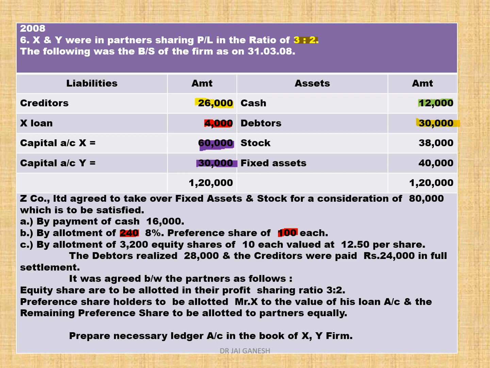Debtor transfer to debit side of realization account. Stock transfer to debit side of realization account. Fixed assets transfer to debit side of realization account. So all assets to be transferred to debit side of realization account. Z Company Limited agreed to take over fixed assets and stock for a consideration of 80,000, which is to be satisfied. So here the purchasing company takes over only fixed assets and stock. They are not taking debtors, they are not taking cash, they are not taking creditors.